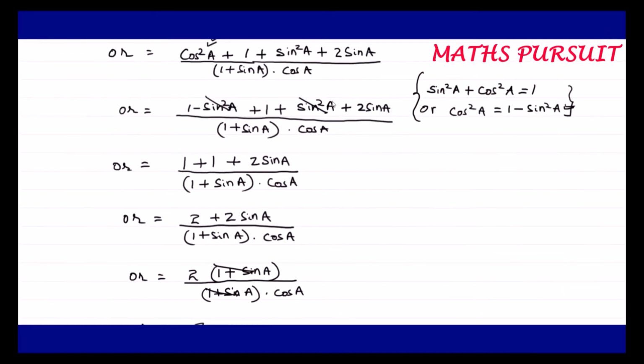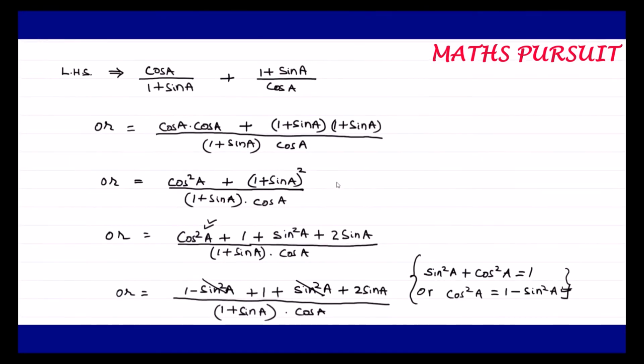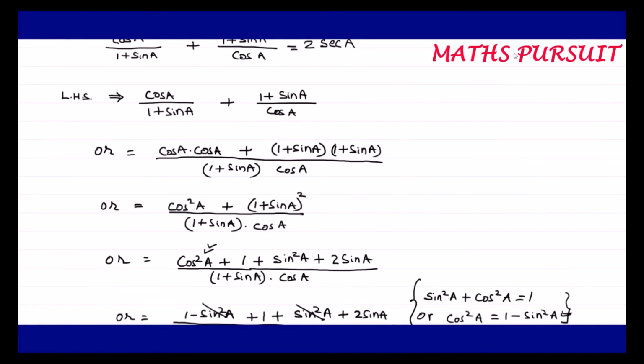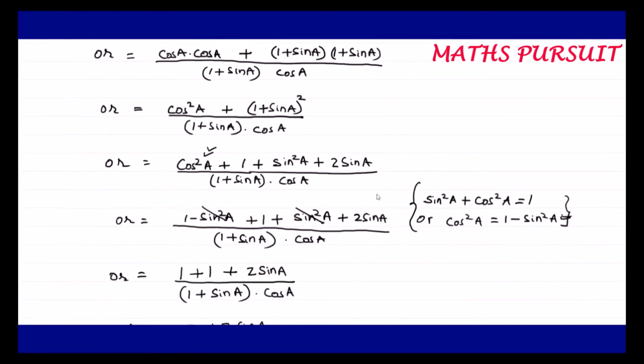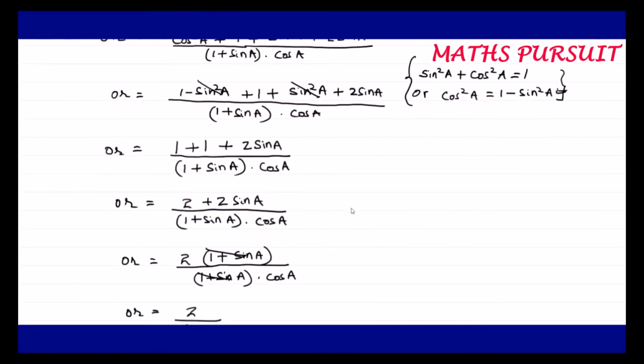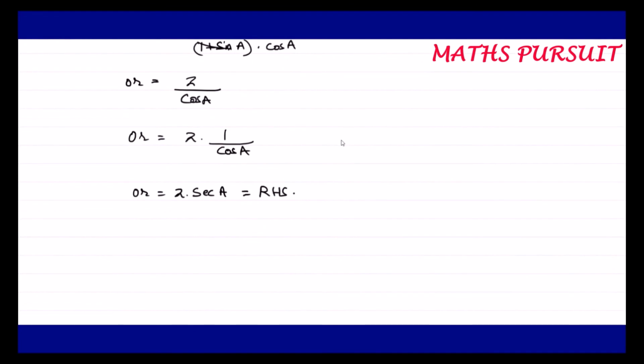So let us look into the question once again. What is being asked? If you look here in the question, it is being asked: cos A upon 1 plus sin A plus 1 plus sin A upon cos A is equal to 2 sec A. This is what is on the right side of the equation, 2 sec A. Now you could see that we reached the final calculation where we got 2 sec A. Therefore this is equal to the right hand side.